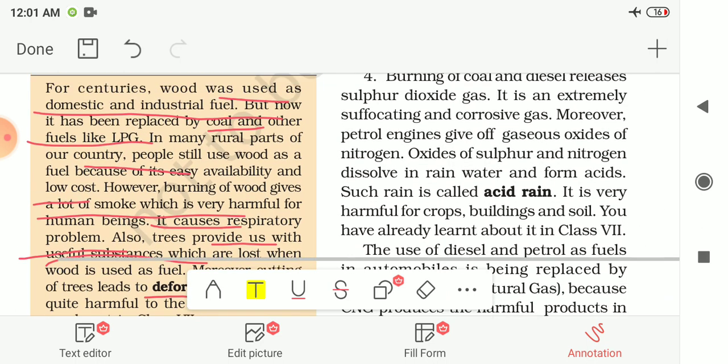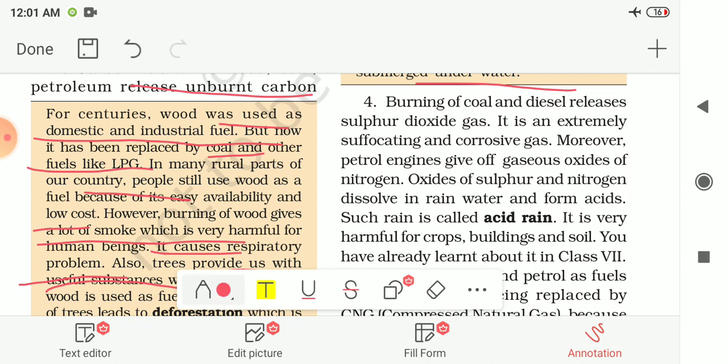The fourth harmful effect of the burning of fuel is given here: burning of coal and diesel releases sulfur dioxide gas, and it is an extremely suffocating and corrosive gas. Corrosive means it corrodes, damages, or you can say destroys objects. So it is a harmful gas.